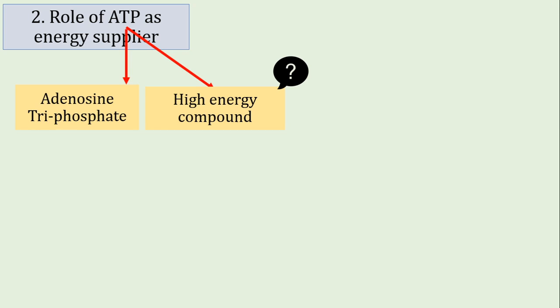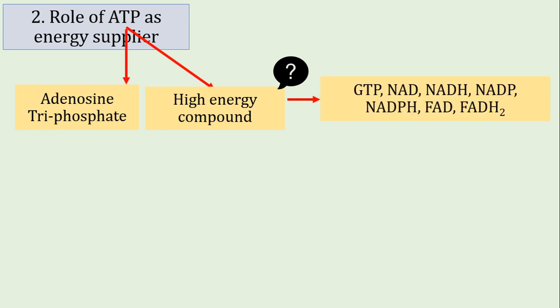chemical reactions. Inside a living cell, thousands of different kinds of chemical reactions take place. To perform these chemical reactions, we need to provide energy. So this energy will come from the breakdown of these high energy compounds, and ATP is the main high energy compound, and the rest of the high energy compounds are GTP, NAD, NADH, NADP, NADPH, FAD, FADH2.